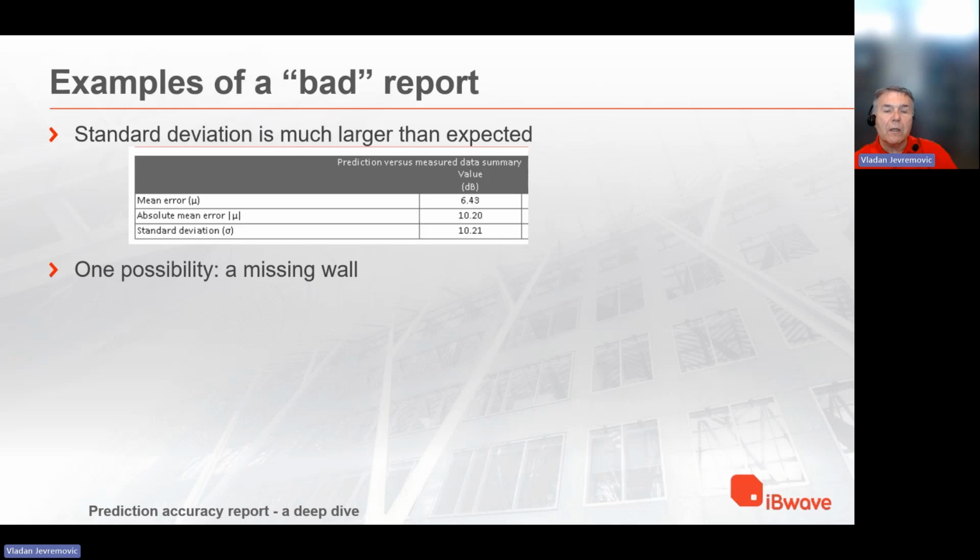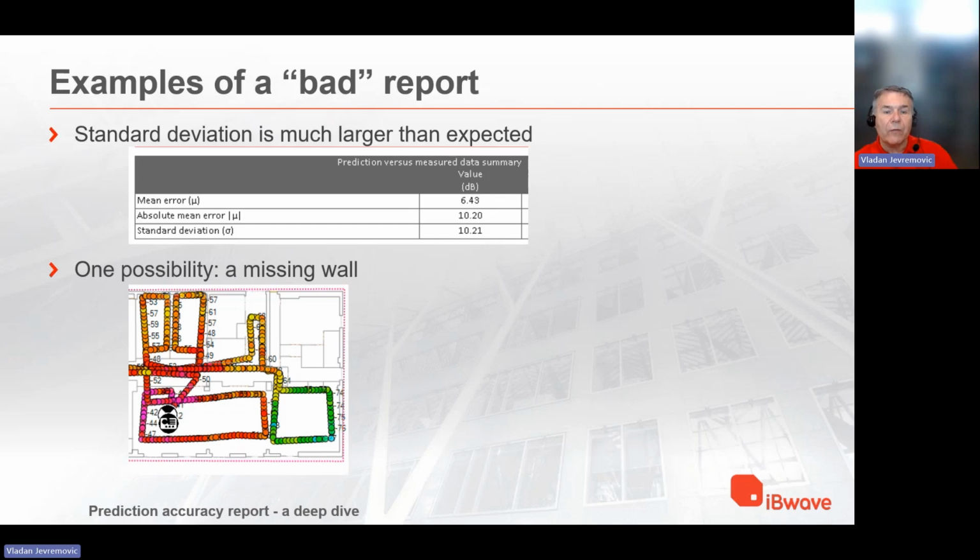So one possibility is there is a missing wall, or simply they're incorrectly labeled walls. Such as that you thought that wall was of one material, turns out to be of another material, or a wall is missing, or a wall is modeled where it shouldn't be, etc. But we're just focusing on a case of a missing wall.